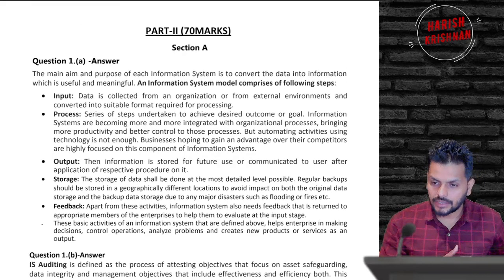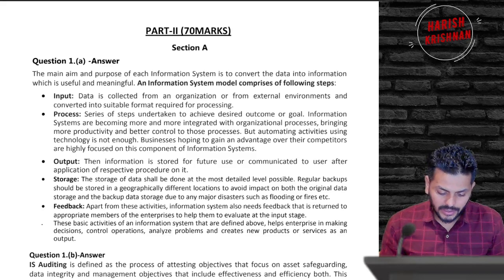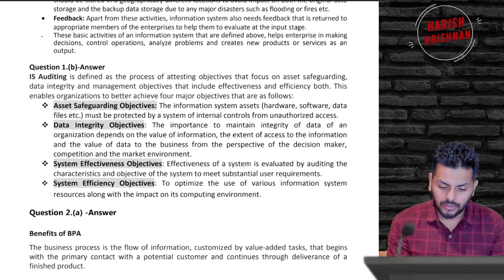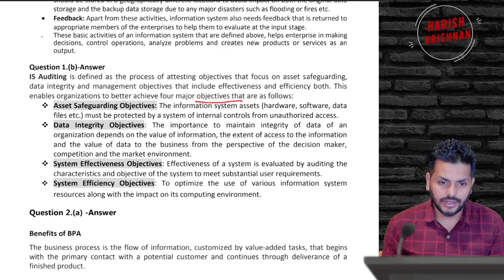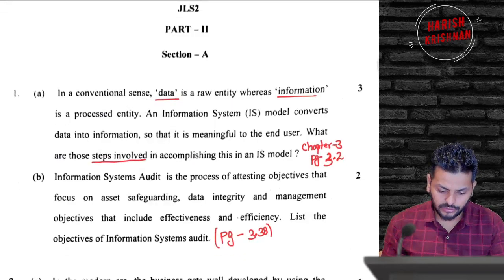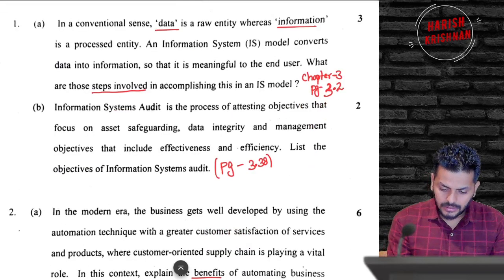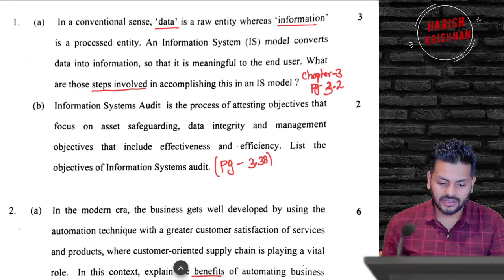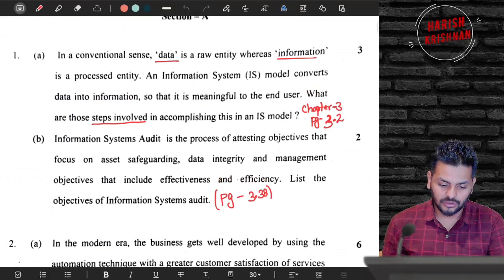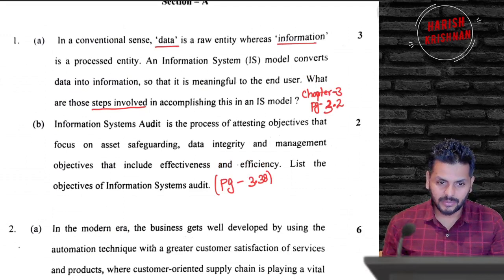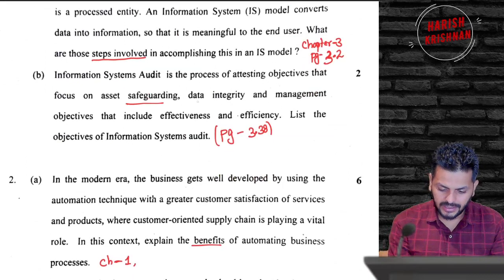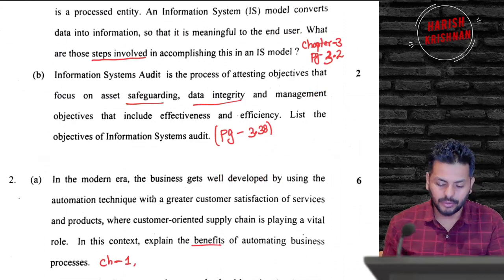What is the set of steps involved in converting data into information? 1B is a straight question asking you to talk about the objectives of doing an IS audit. I think nothing can be easier than this. The objectives of doing the IS audit, as you can see there, focus on safeguarding assets and safeguarding data integrity. They have given you all the requisite detail so that you can go straight. So what are the objectives? Basically four points, two marks.